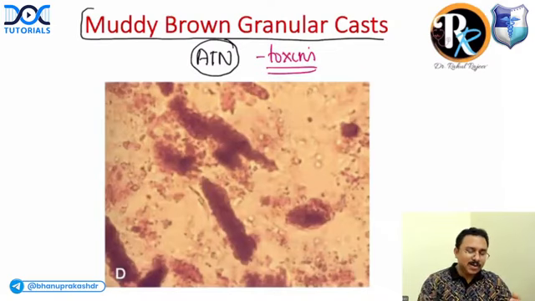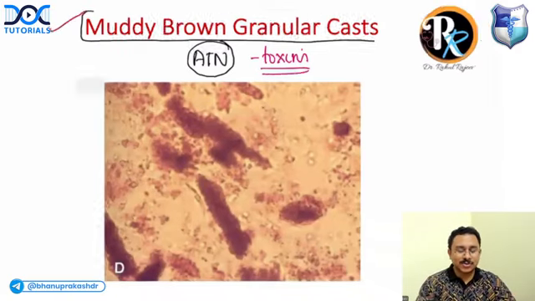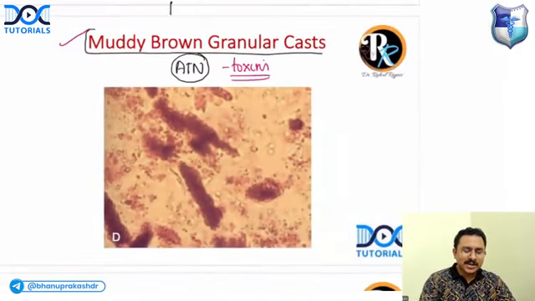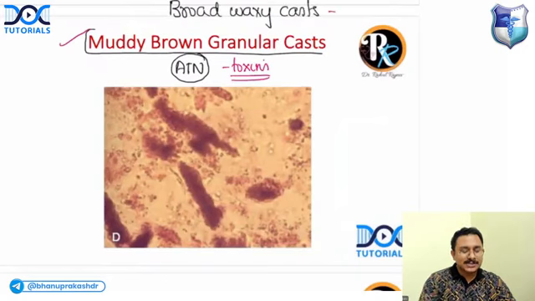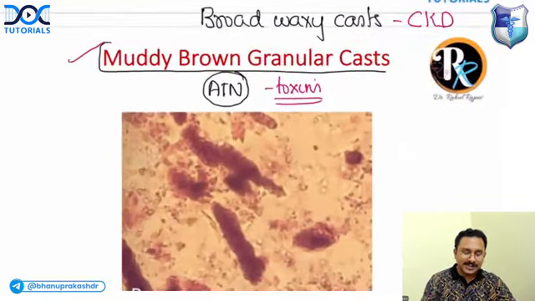So you get muddy brown granular cast in acute tubular necrosis. Can somebody tell me in which condition you get broad waxy cast? This is also a PYQ. Broad waxy cast is seen in case of chronic kidney disease.